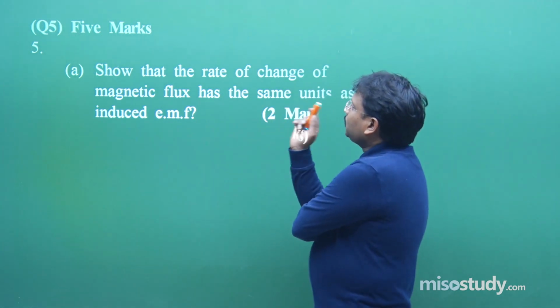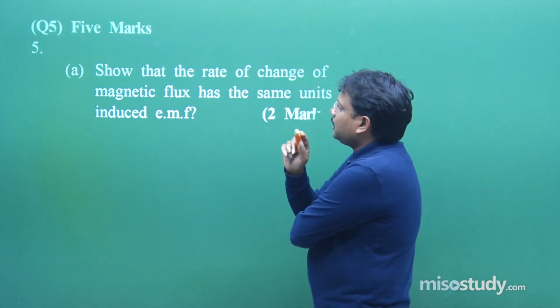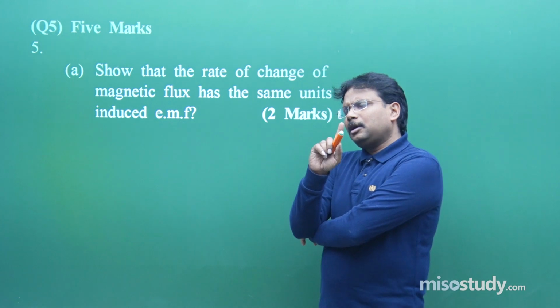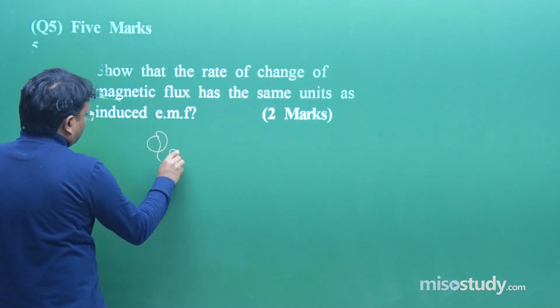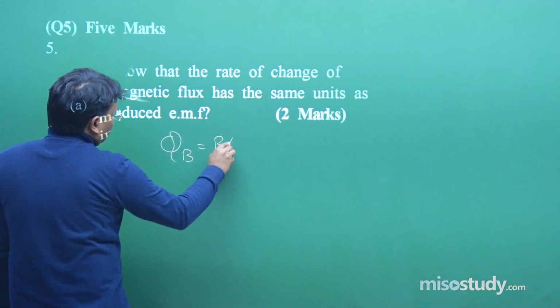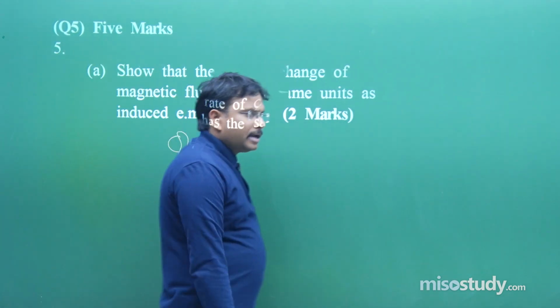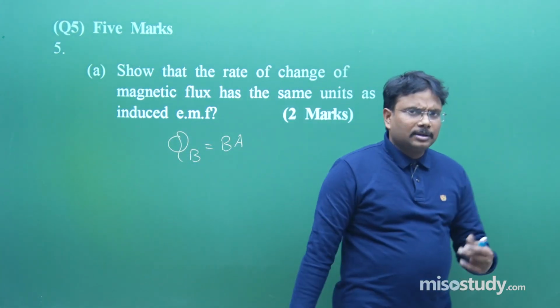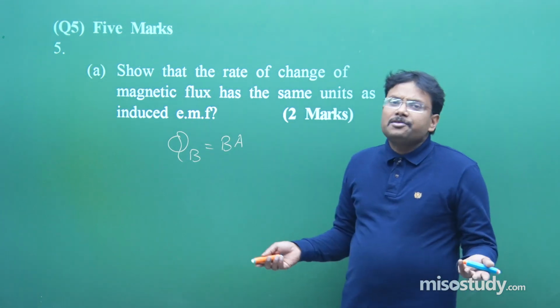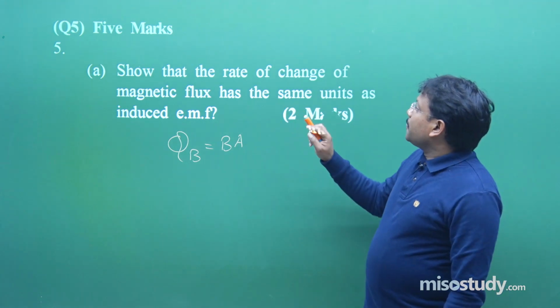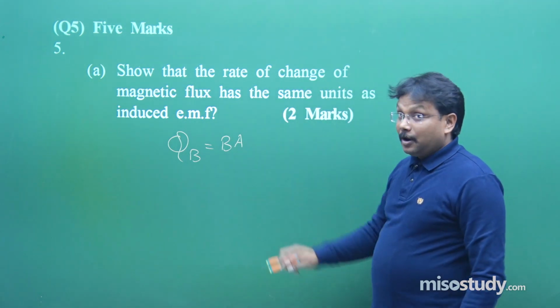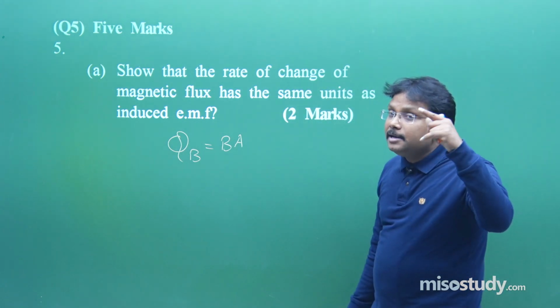Show that the rate of change of magnetic flux. The moment the term magnetic flux comes, I can write B dot A and then BA cos theta, but theta has no dimension, so there is no point in writing that. Rate of change of magnetic flux means dΦB by dt.